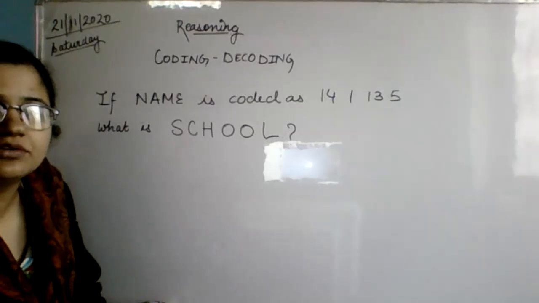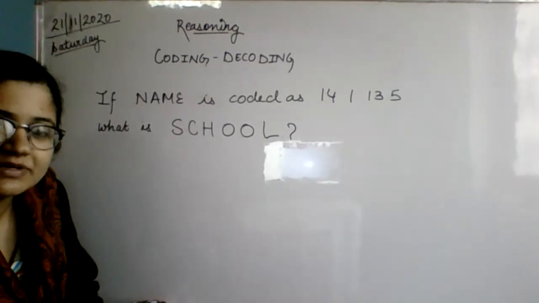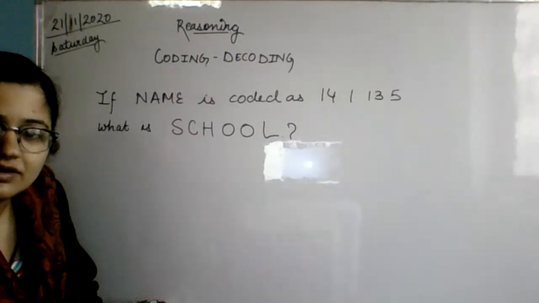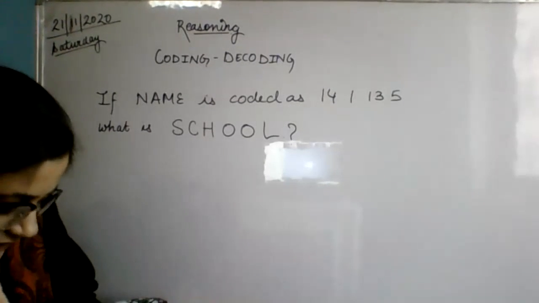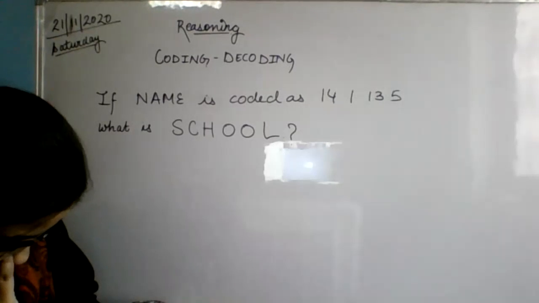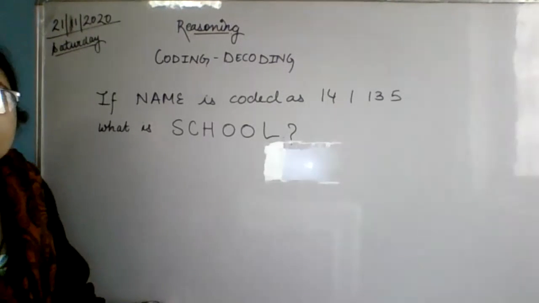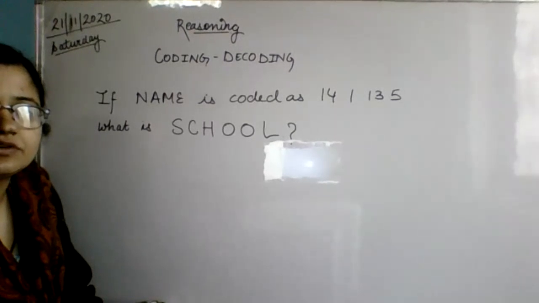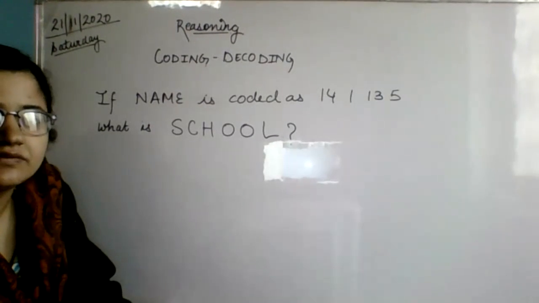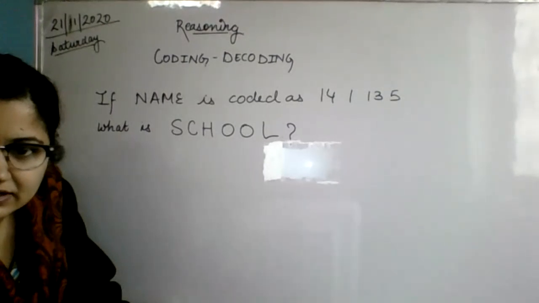Type the code, everyone. I want to see the code in the typing message. Very good, Apurva, you were right. Okay, let me check the answers.